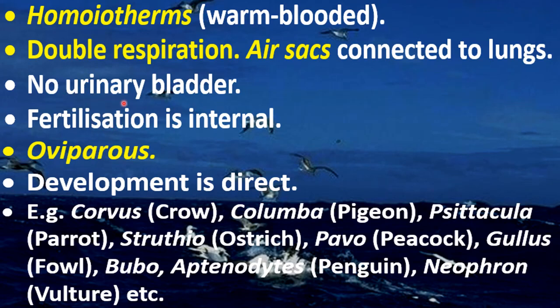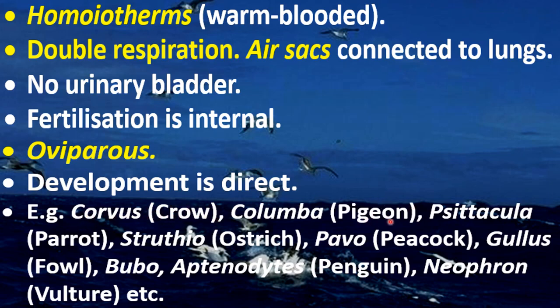Urinary bladder is not found in the birds, and that's why their body weight is less. Fertilization is internal. Birds are oviparous, means they lay egg. Development is direct. No different life stages are present, that's why development is direct. Examples are crow, and the scientific name for the crow is Corvus.